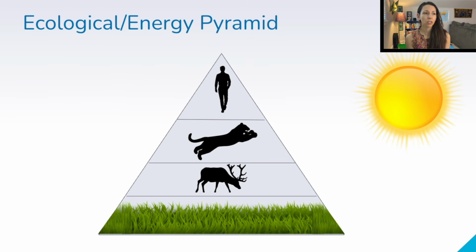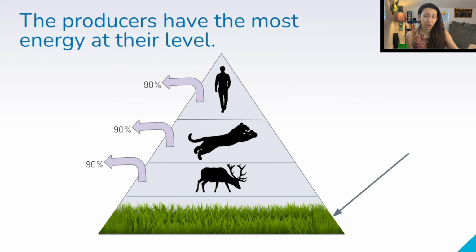You might see something like this called an ecology pyramid or an ecological or energy pyramid. And here we are looking at different trophic levels, different feeding levels, and seeing that as we go up in trophic levels, usually there's going to be a loss of energy. At the bottom of our energy pyramid, we have producers. You've probably heard that term before. And then as we go up, we get into the heterotrophs or different types of consumers. So here we have primary consumers, secondary consumers, and tertiary consumers. Sometimes at the top of a pyramid, you'll see an apex predator. That just means the predator that feeds at the very top level in a particular ecosystem.